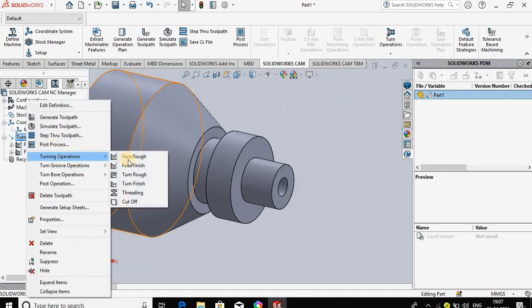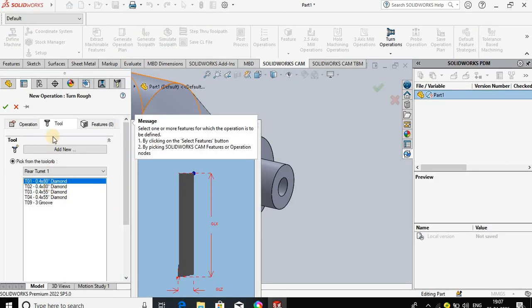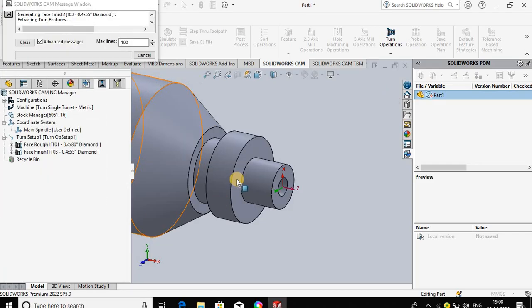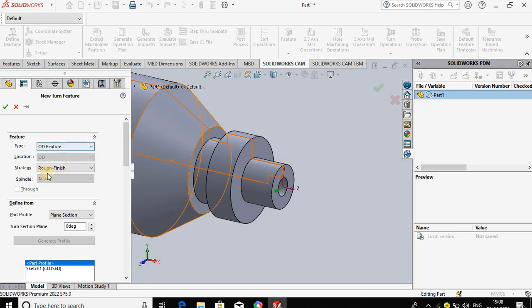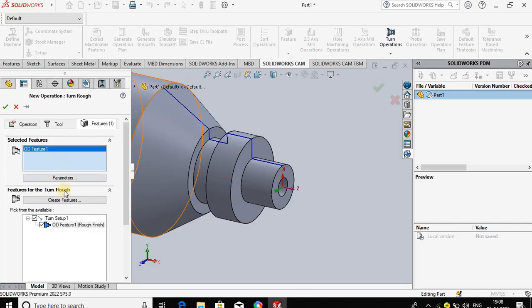Right click, turn operations, turn rough operation. For rough operation, we can select the same 0.4 into 80 diamond tool, feature, create feature. For the OD, rough and finish, so select the surface features up to the surface taper turning. You have selected for the rough turning operation, then press OK. So already that feature is created, and the checkbox is selected for the turn setup, then press OK.